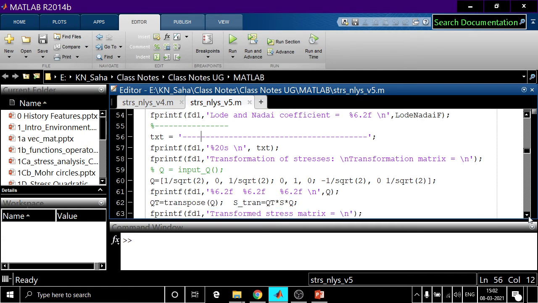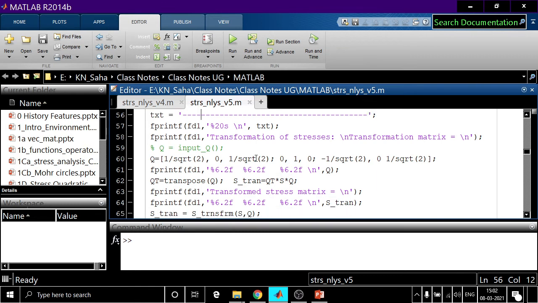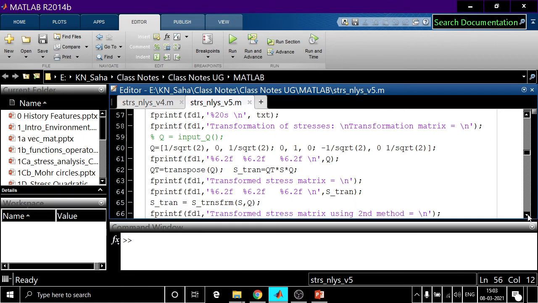What is our transformation matrix? There are two forms. One is we can take this input also, but that will take some time, we have to do it manually from the terminal. So that module is there, but we are not using it.